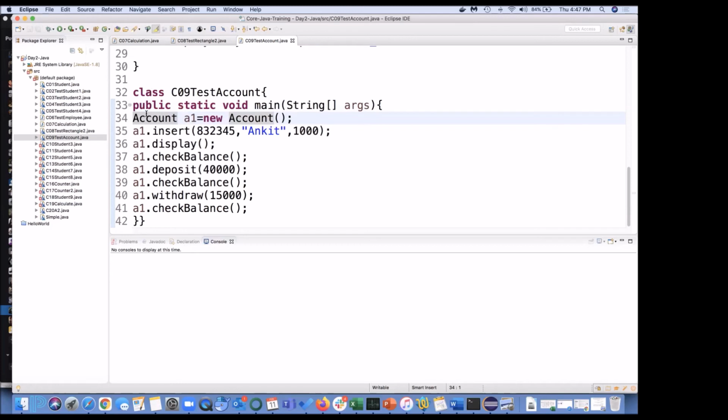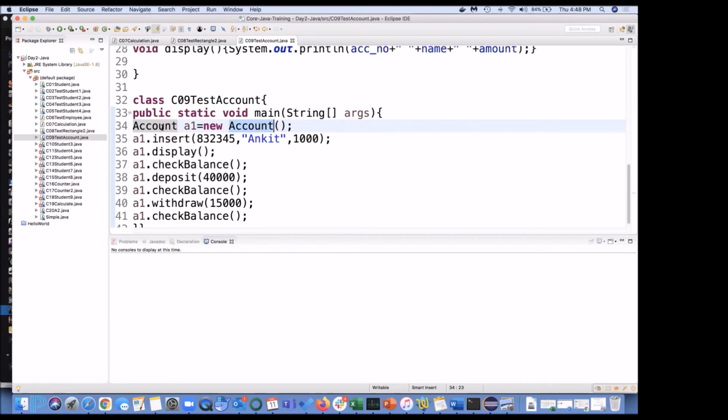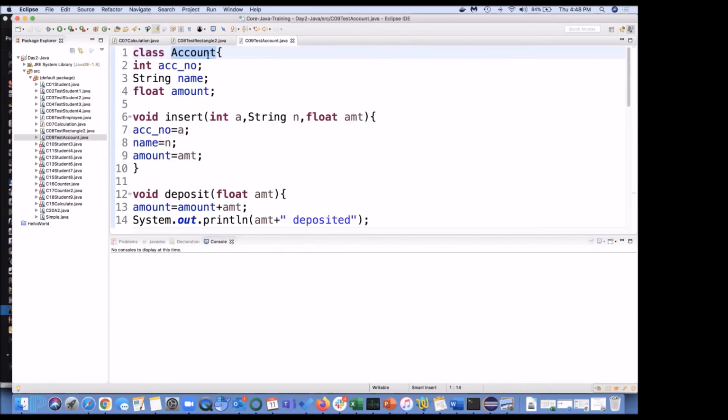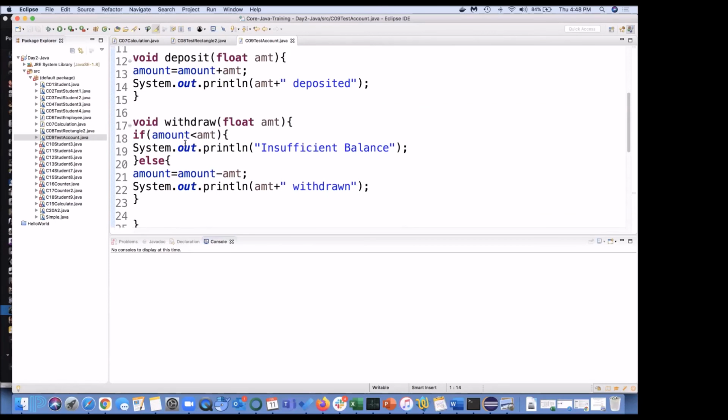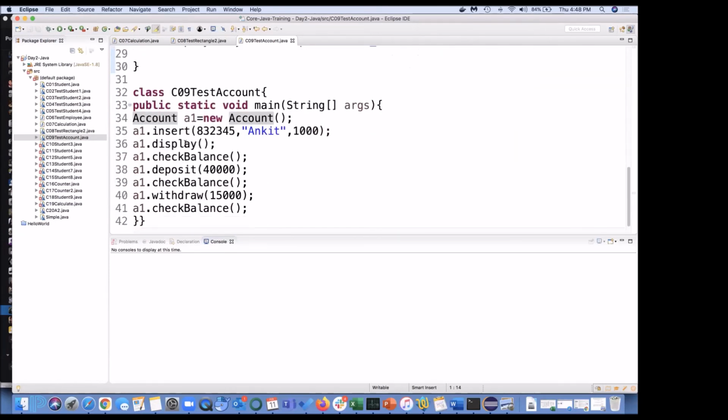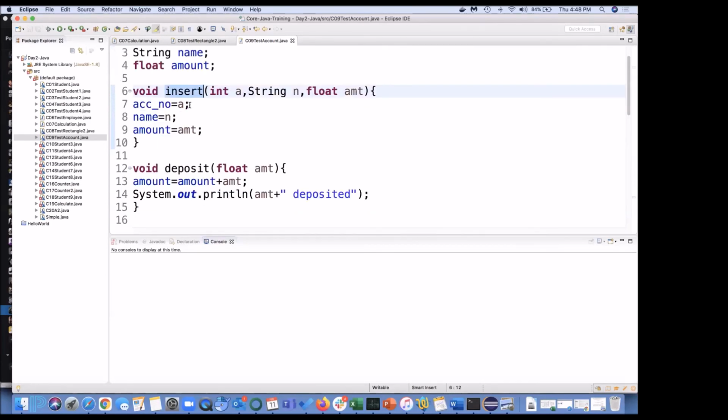Class, public, and this is the third line. A1 equal to new of account. Now see whether a constructor is already created in the account class or not. So click on this class. Okay, there is no constructor created, which means that's fine. No constructor, no constructor, no constructor, which means the compiler is going to call the default constructor. Then it is going to come to this insert function. So my line number 5 will be this insert. Click on insert. Line number 6 is this, line number 7 is this, line number 8 is this, and whatever I have inserted, it will come.